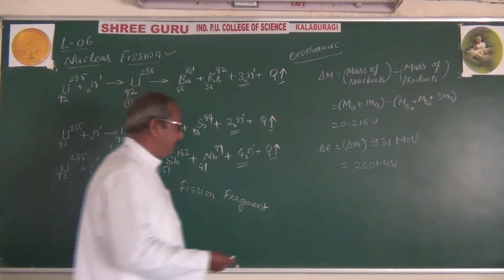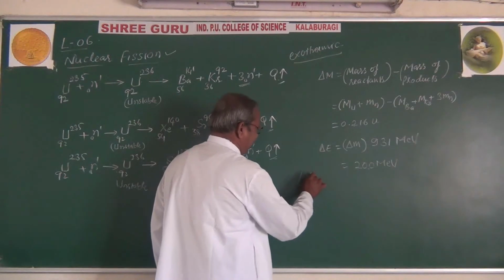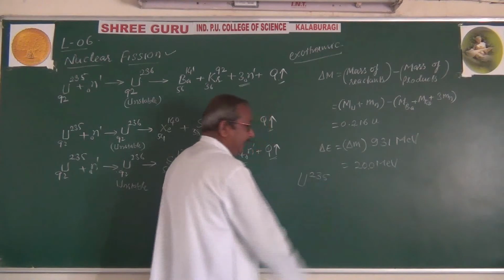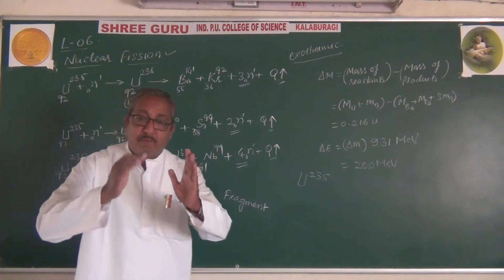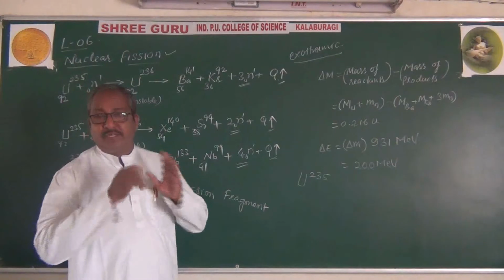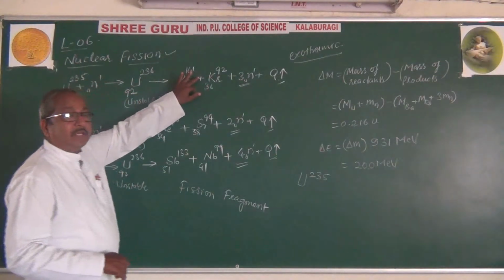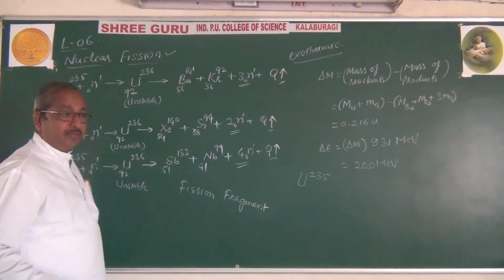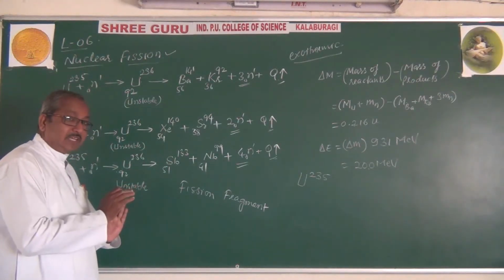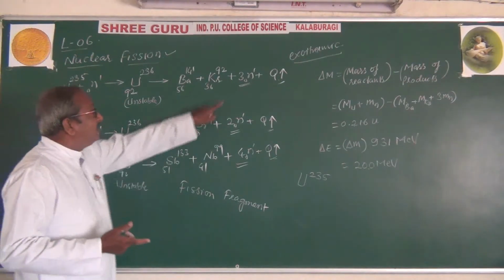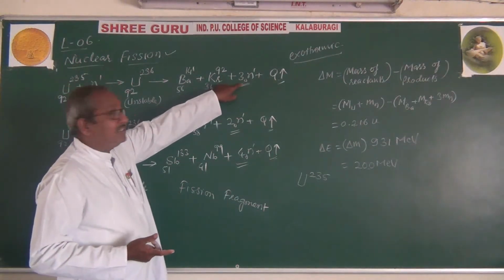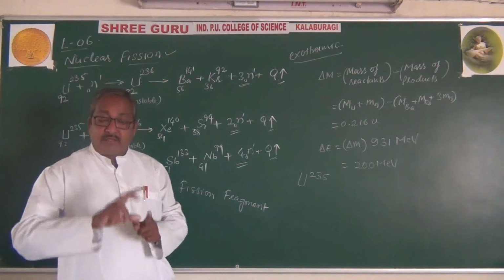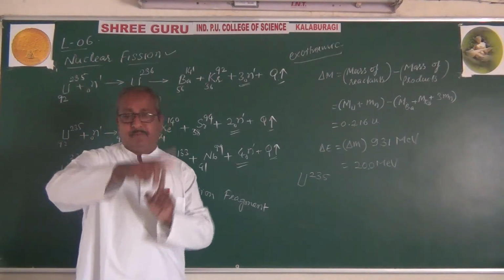Because we take a mass of uranium, either 1 gram, or 2 grams, or whatever it may be, it consists of a number of atoms of uranium. The reaction takes place due to 1 atom of uranium. After that 1 atom reacts, energy and neutrons are released, and these released neutrons are again bombarded with other atoms of uranium.